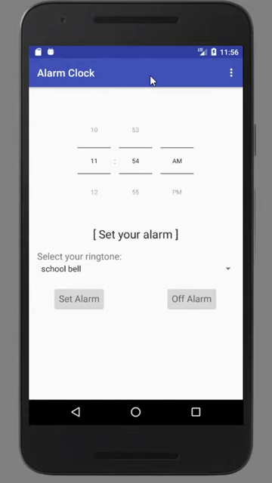So basically, the Java classes that I use are S3 as the main activity to receive the alarm, and one for the ringtone that plays the ringtones. And I use one layout, so basically you can see here is just only one layout. I didn't add any fragments inside, so there's only one. It has the spinner and the buttons, and I use the clock. I use the spinner mode. Yeah, so that's basically it. So let's start with how it works.